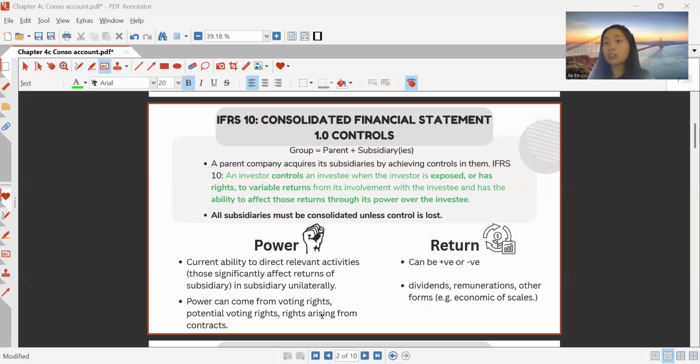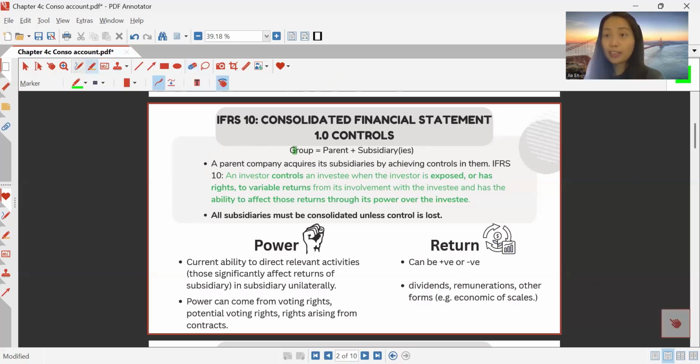How can the investor exercise their control? If they hold shares, they can voice out, but not necessarily that they have the power to affect the decision. They must be able to affect the decision if they have more than 50% of shares. If you have more than 50% of shares, you have the power of telling the company whether or not to proceed with that investment. Then the investor is having power, having control on the subsidiary.